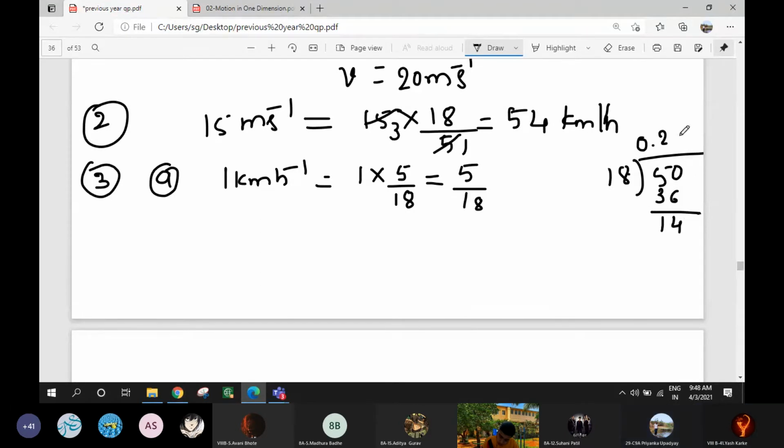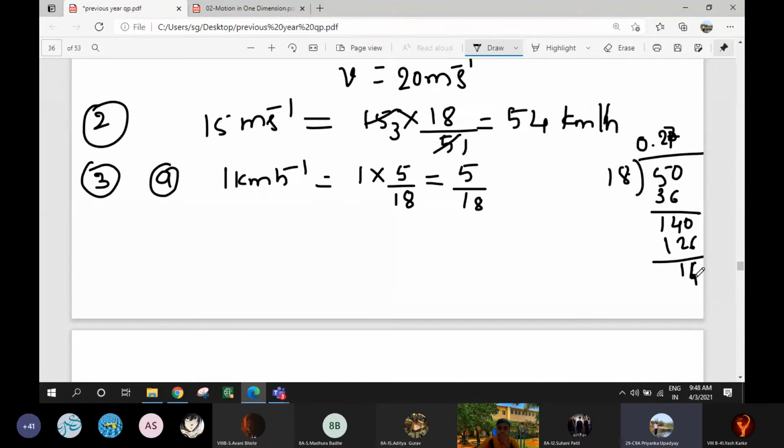Now 0, you have to take 7. 18 sevens are 126. 126, again how much remains? 14 will remain.